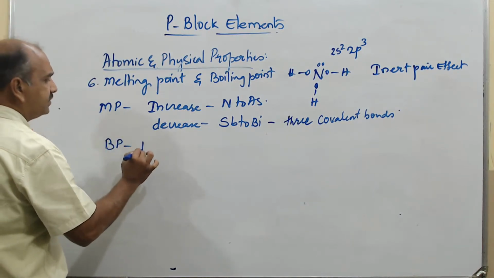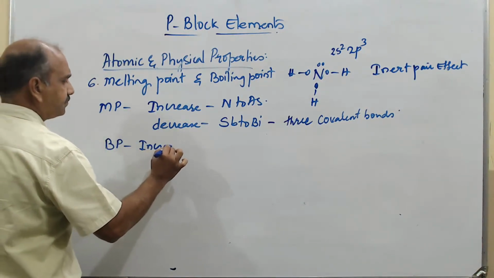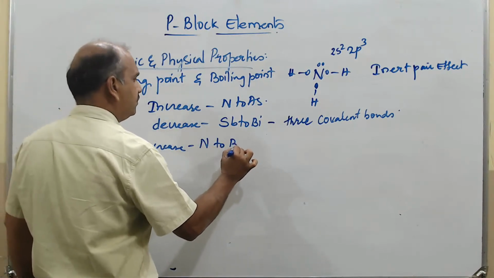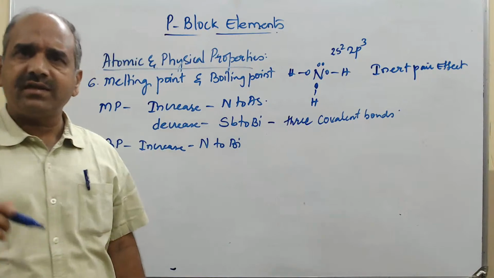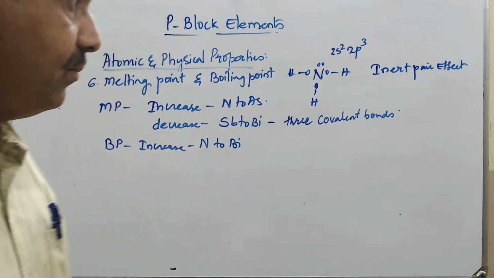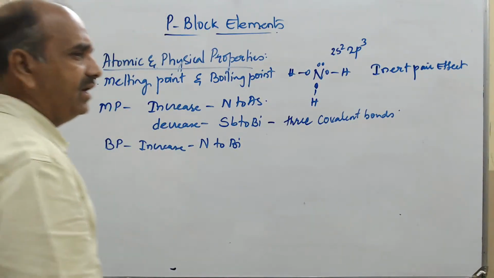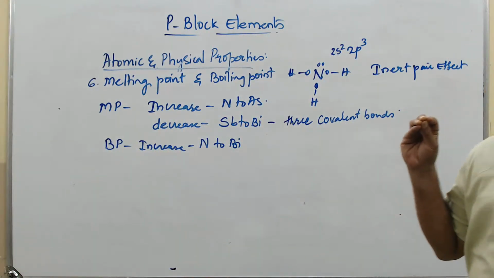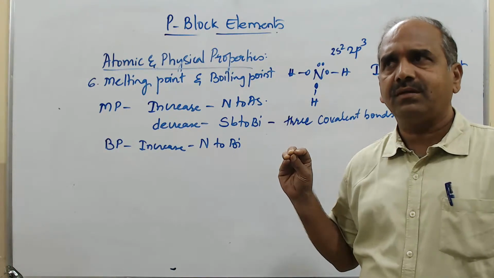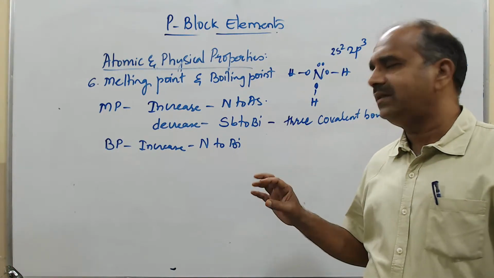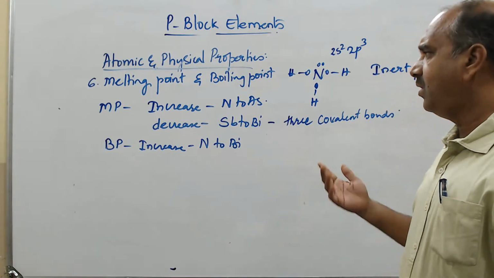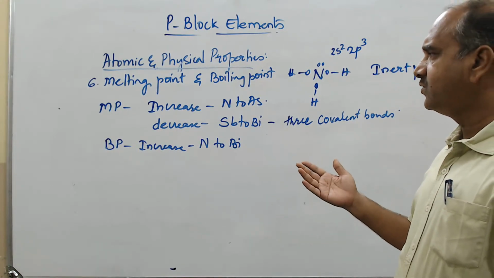Boiling point increases from nitrogen to bismuth. There the attractive force matters less, because already the element would have melted. The metal elements would be present in the molten position, so there it is going to increase.